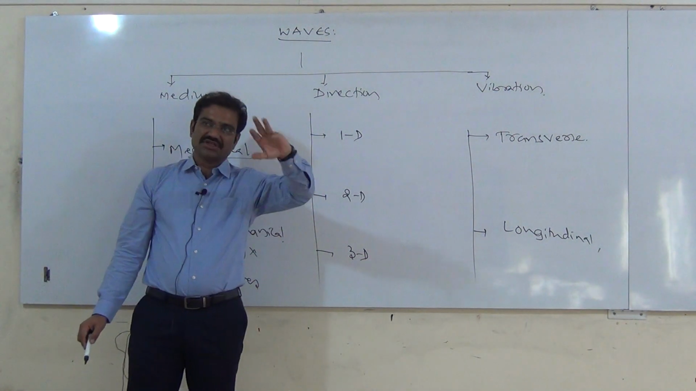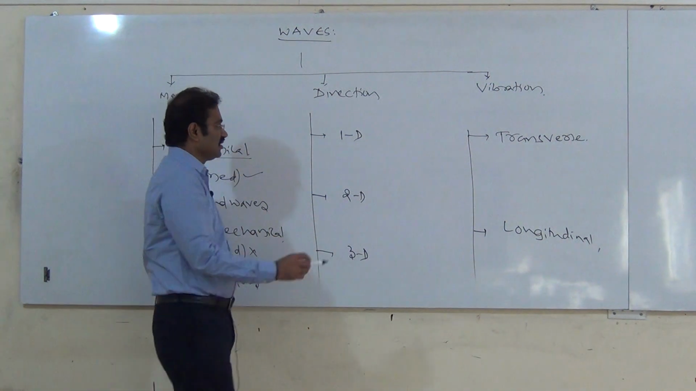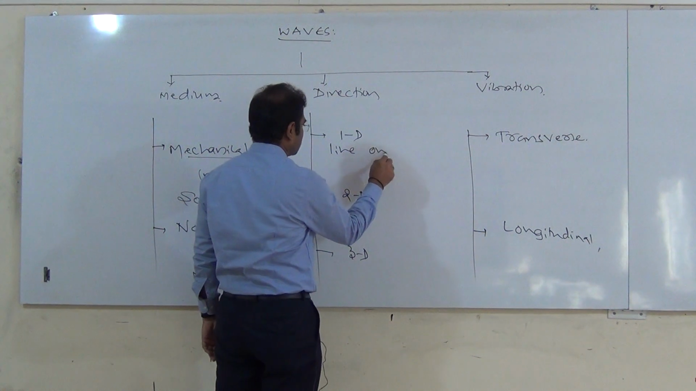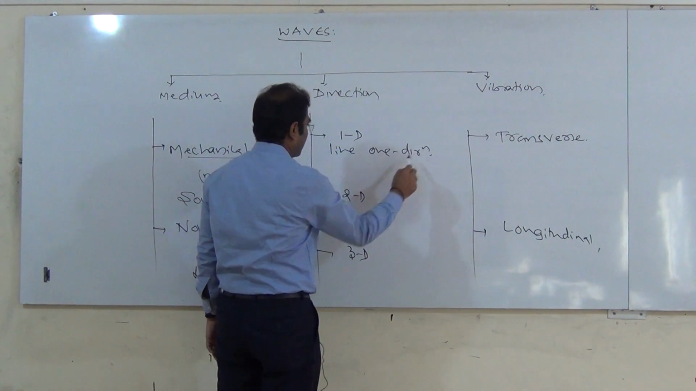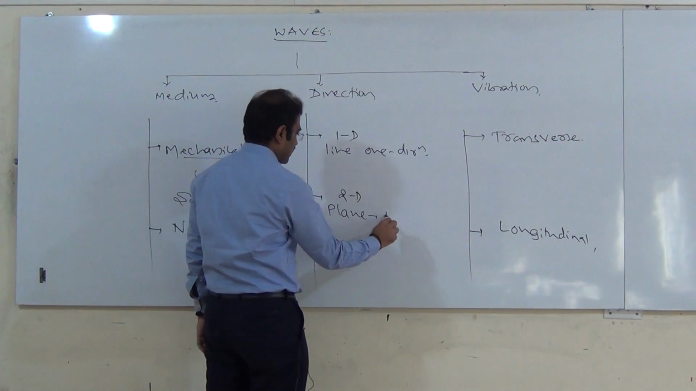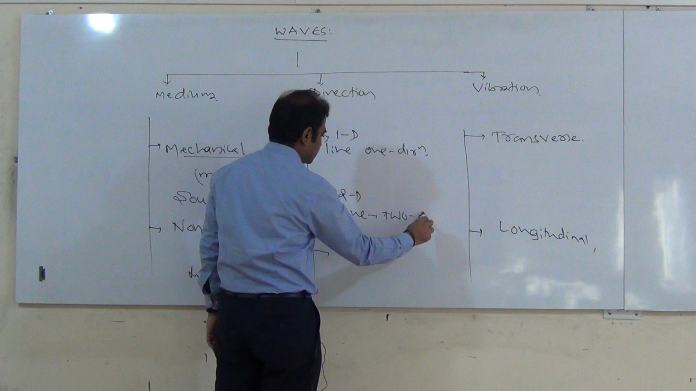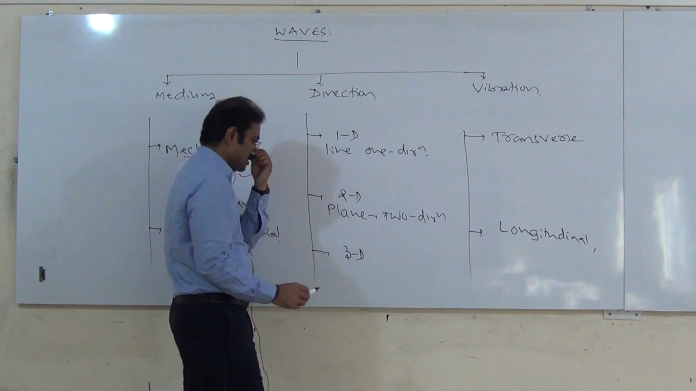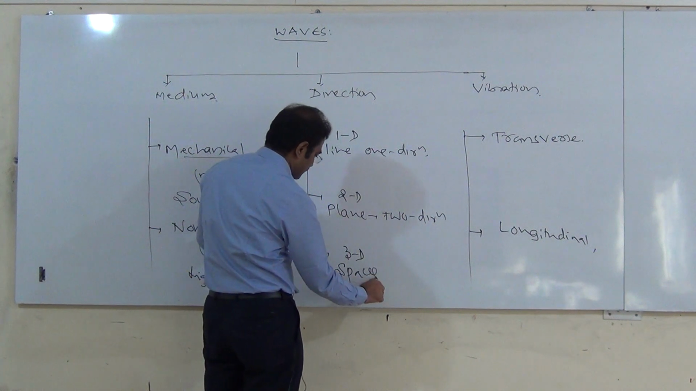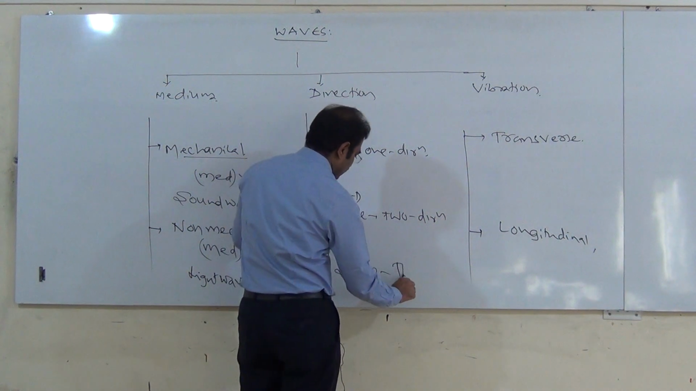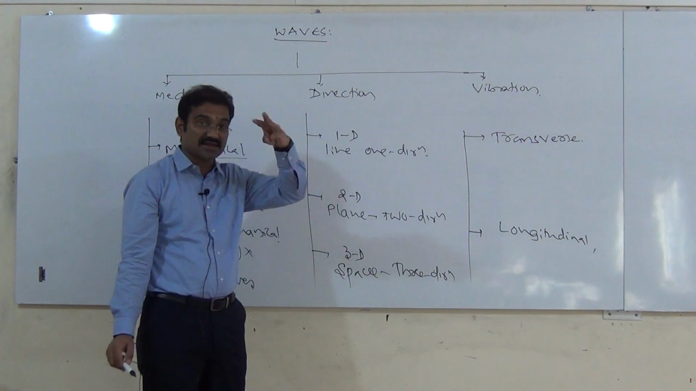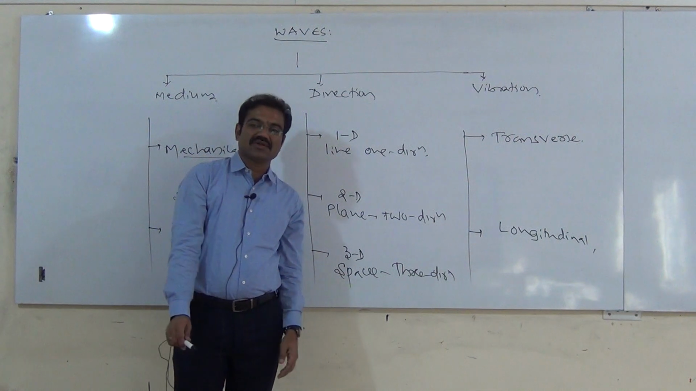Based on the direction, there are three categories. Suppose it moves in a straight line, one direction, then we call that one as one-dimensional. If it moves in a plane, that is two directions, it is called two-dimensional. If it propagates in space, in three directions, then we call that one as three-dimensional.